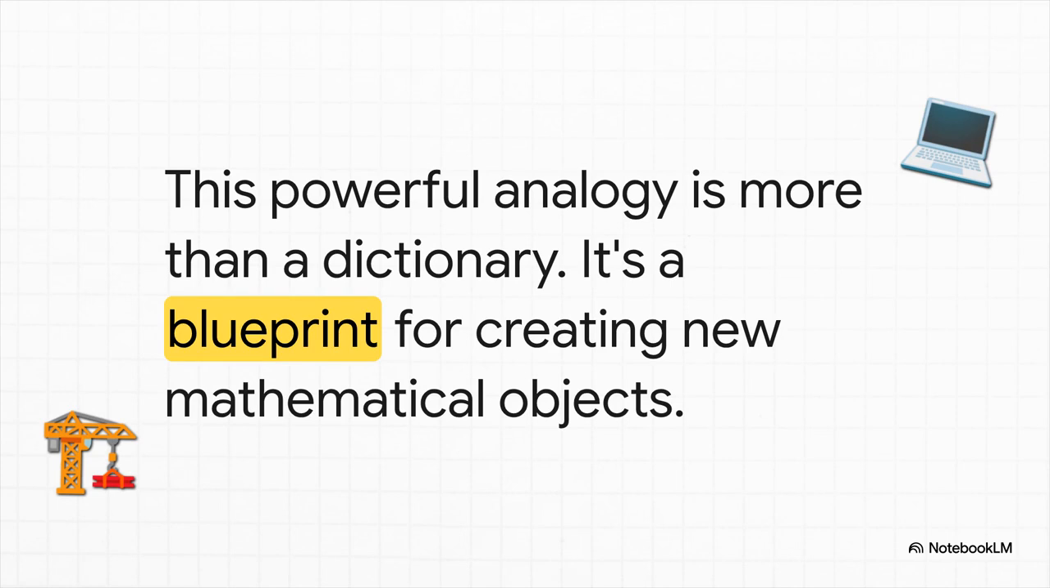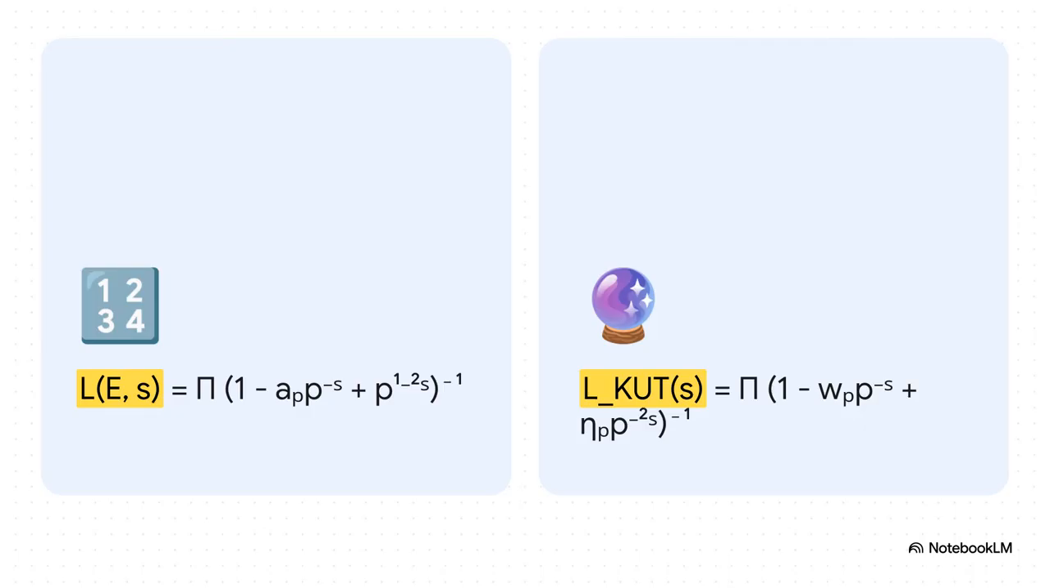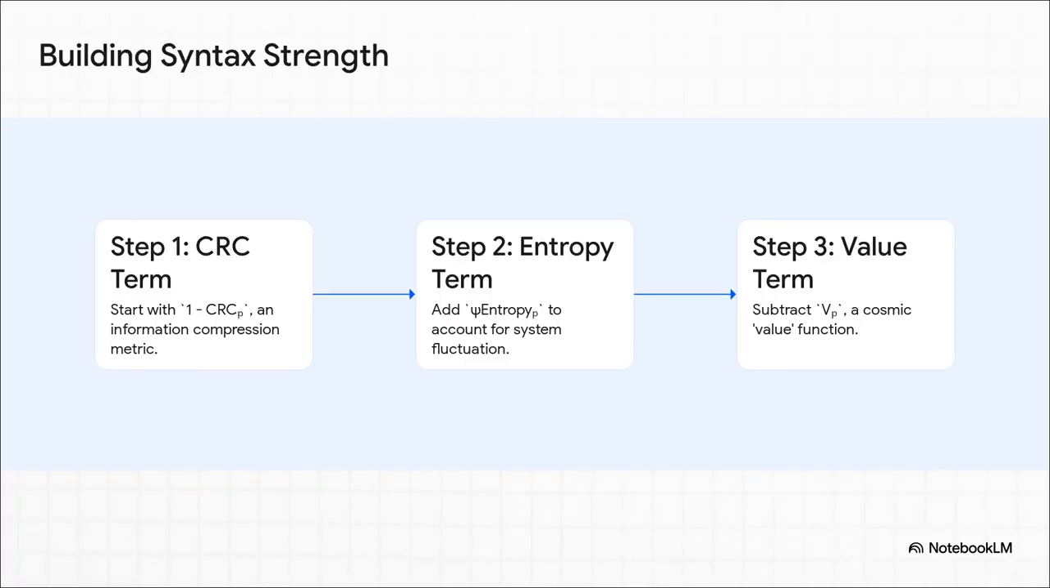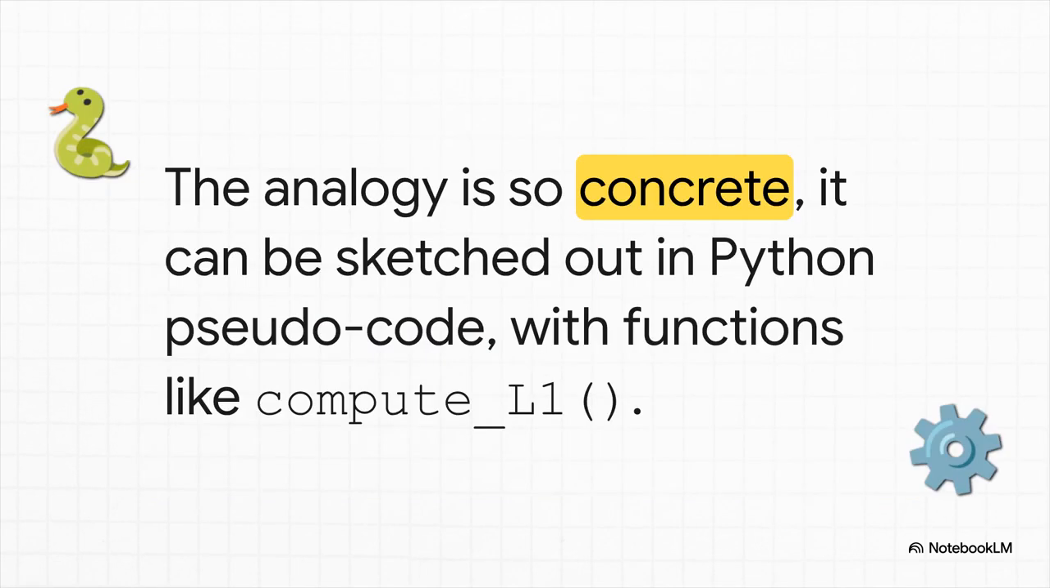This analogy isn't just a simple dictionary, it's a blueprint. It gives us a direct way to design these new speculative ideas based on real mathematical structures. So, a real L function from number theory can provide a precise template for a new Kanamori version. This shows us exactly how a key term in that new function gets built from three core Kanamori ideas. It's a recipe, right? It combines information compression, system fluctuations, and even a concept of value. And this whole blueprint is so concrete, you could actually sketch it out in Python pseudocode.